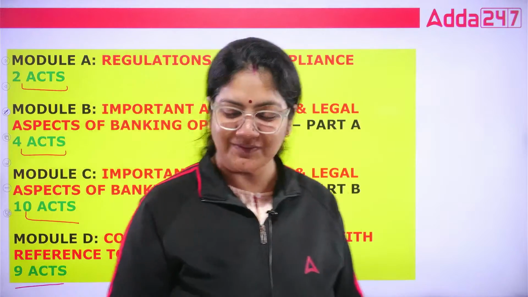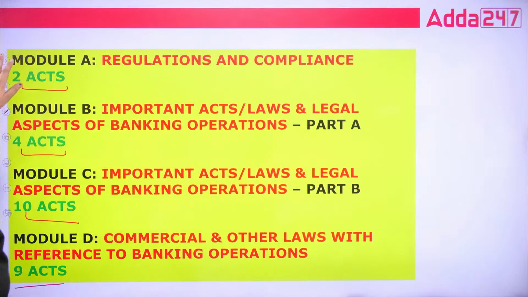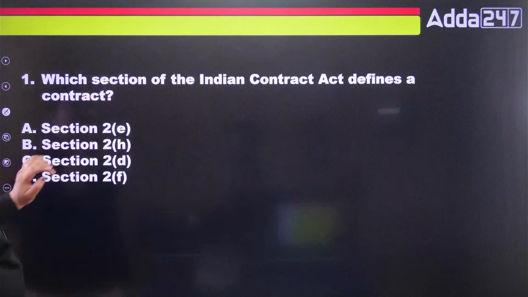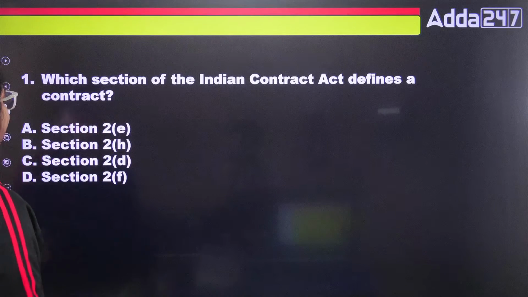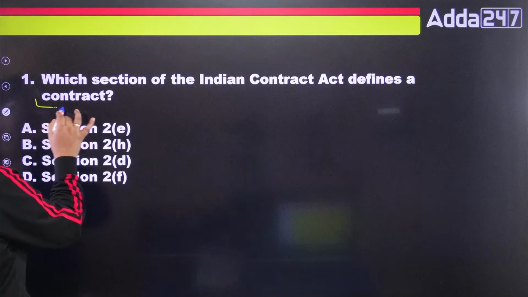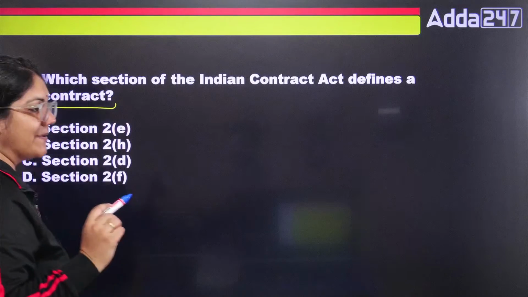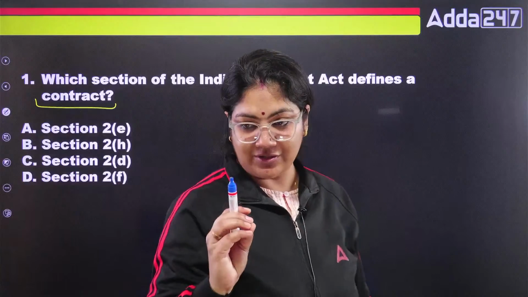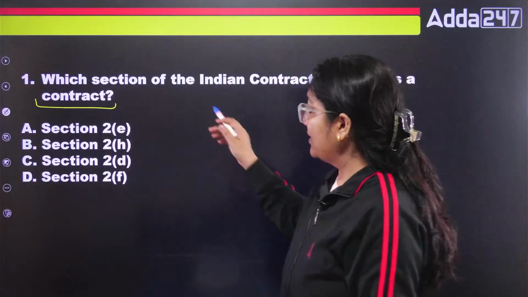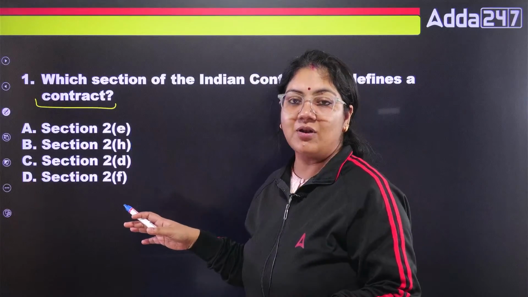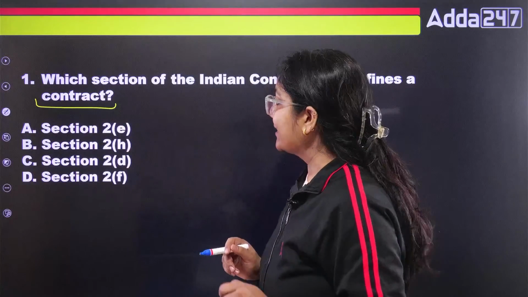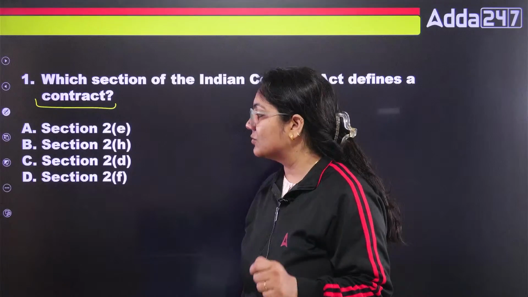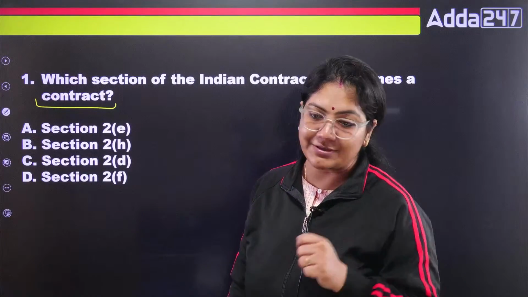Now the first question on the screen is: which section of the Indian Contract Act defines the term contract? This is very much important. You have to tell me which particular section defines the term contract. This is called a definition-based question. Section 2 clause E, section 2 clause H, section 2 clause D, or section 2 clause F.